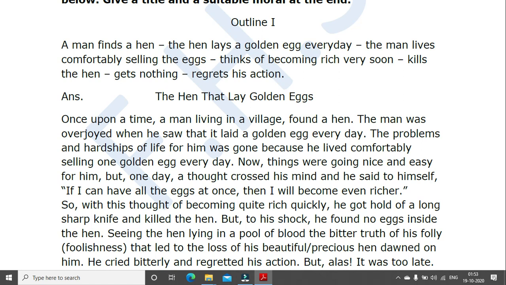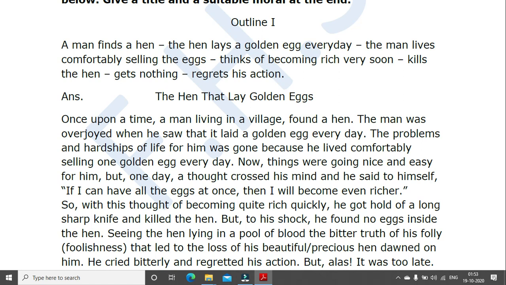Now things were going nice and easy for him. But one day, a thought crossed his mind, and he said to himself, "If I can have all the eggs at once, then I will become even richer." So, with this thought of becoming quite rich, he got hold of a long, sharp knife and killed the hen.